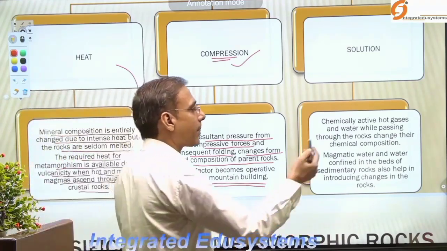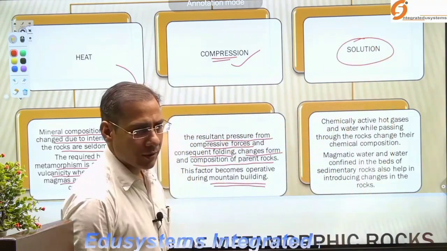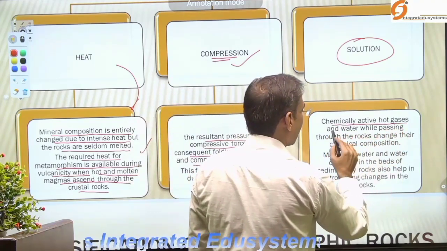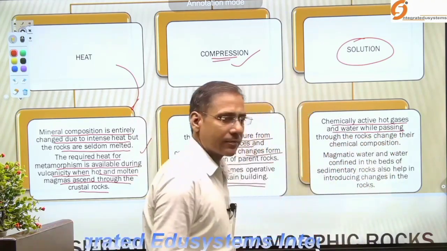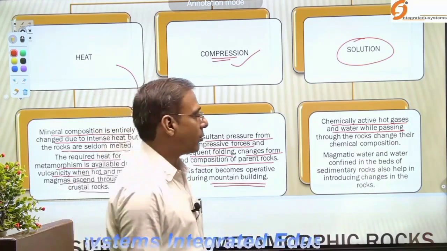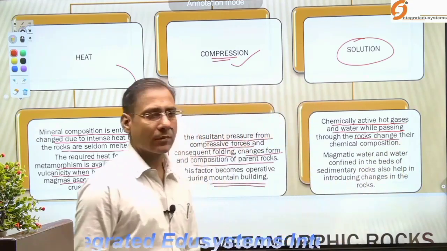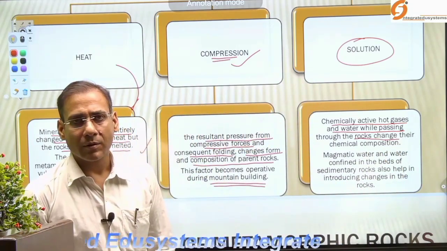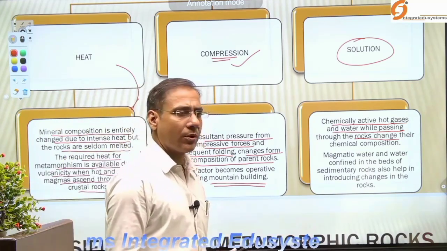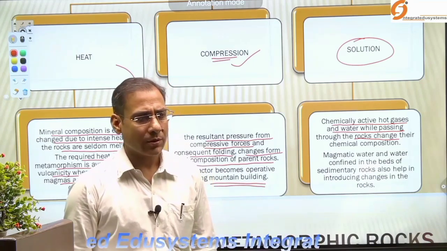Solution, let's understand. What I have written here: chemically active hot gases and water now pass through the rocks. Now when you look at the magma, magma is a hot fluid.